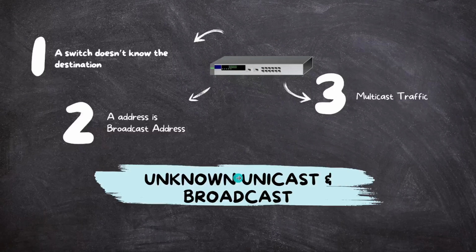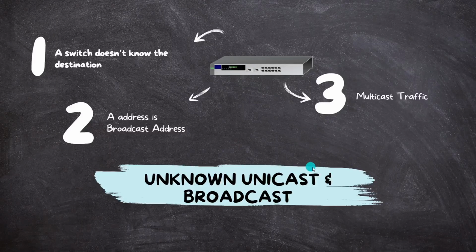So there are two things to look out for over here. The first is unknown unicast and the second is broadcast. Unknown unicast means the first case that we have said: the switch will not know the destination MAC. It is called unknown unicast because the packet is destined to reach one destination only, but the switch will not know where the destination MAC address is connected.